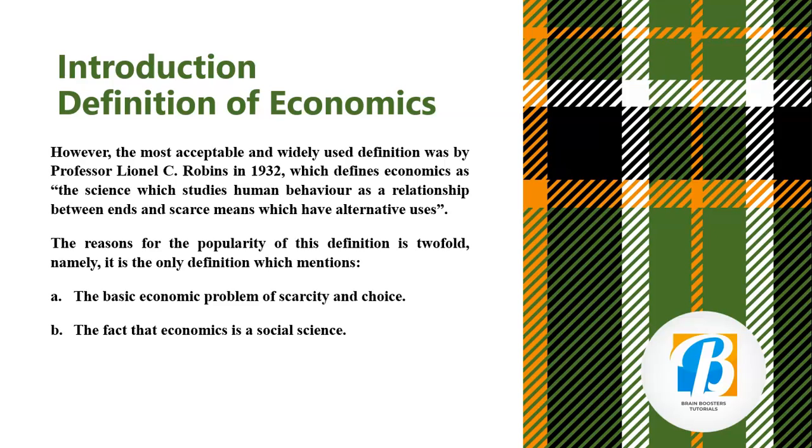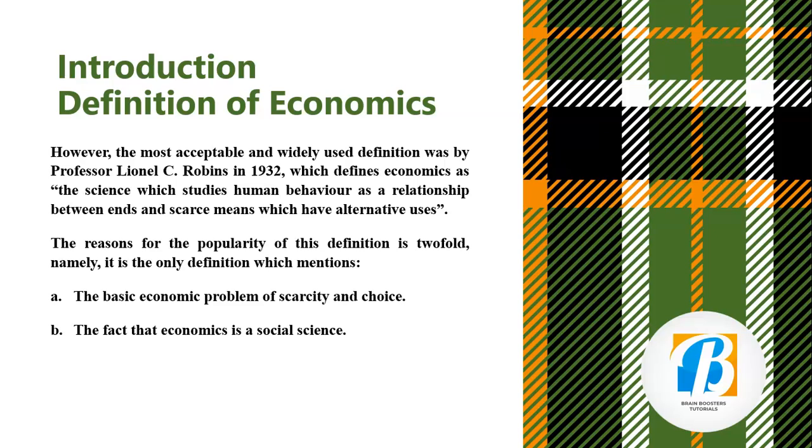Later, in our next class, we are going to look at what we mean by ends and scarce means. It's a science that studies human behavior, the way humans behave. So that's the most acceptable definition. It says that economics is defined as a science that studies human behavior as a relationship between ends and scarce means which have alternative uses.